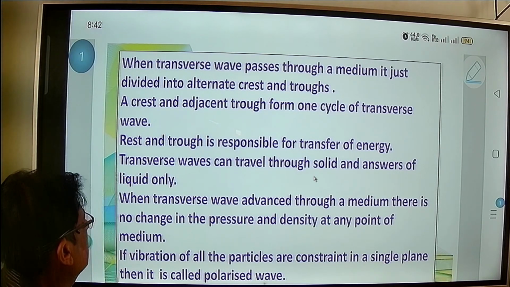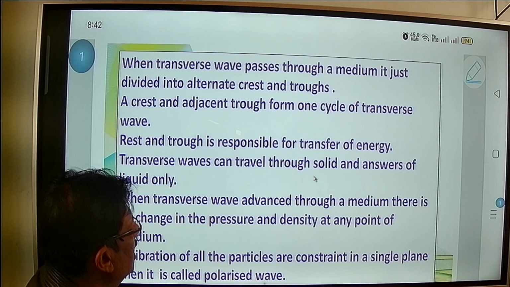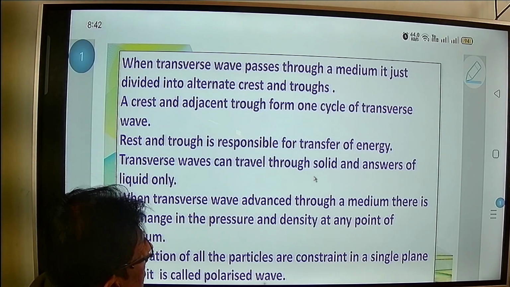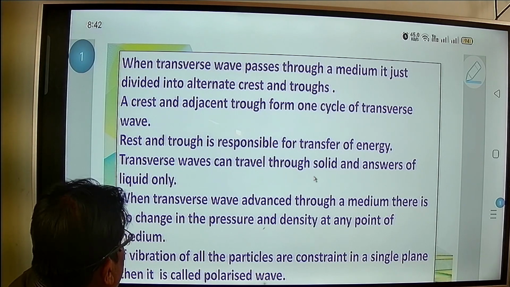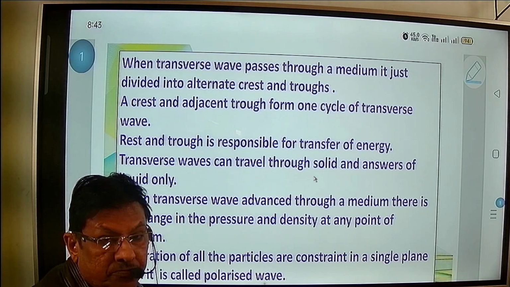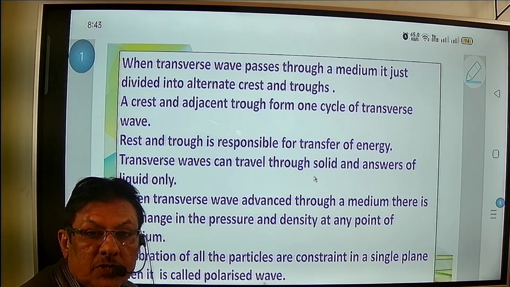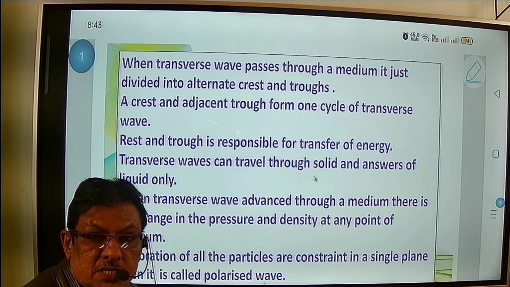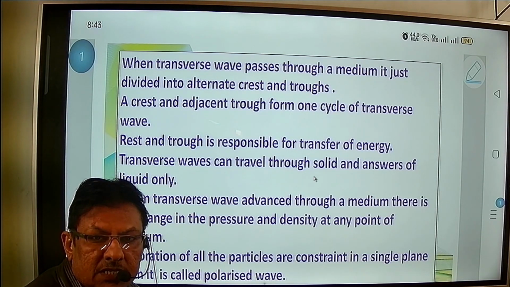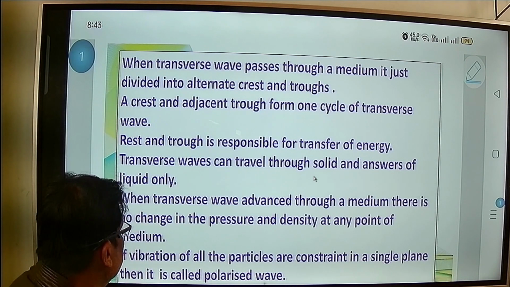Next, a transverse wave can travel through solid and also liquid. Here, the transverse wave needs a medium, and that medium can be solid as well as liquid.